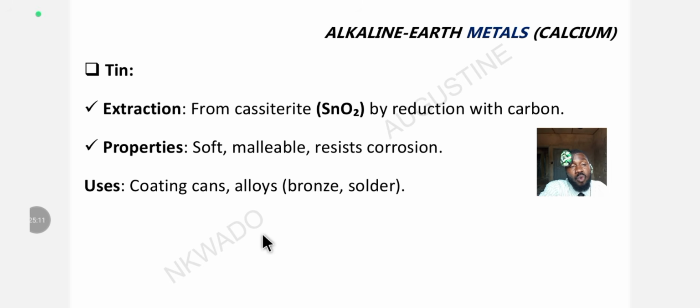So what is the color of tin? Tin is whitish in color. That's the color of tin. It's whitish in color and it is lustrous. Tin is also used as alloy. It's used to make alloys, for example, bronze and solder.